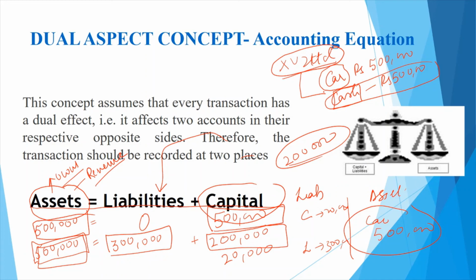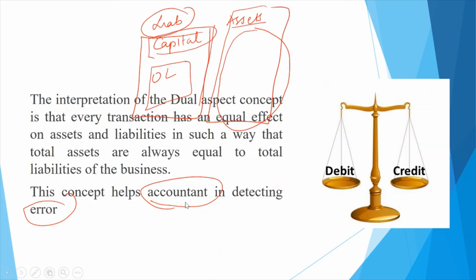I hope you are able to understand this accounting equation: assets equal liabilities plus capital. It is because of this equation that the balance sheet total of assets is always equal to liabilities, which is a composition of capital plus liabilities. And because of this, if the balance sheet is not tallying, it can indicate that some error in recording transactions has happened.